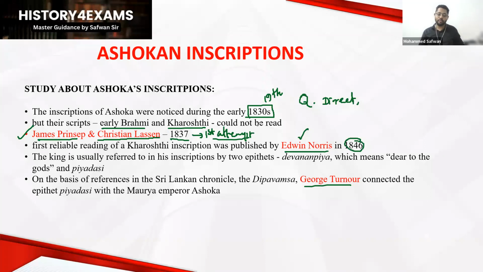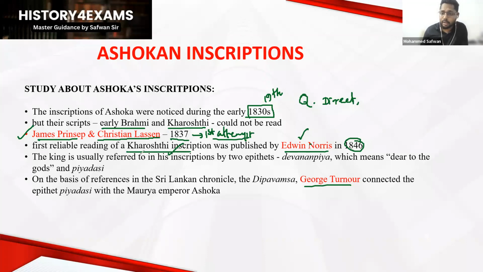So first we discussed the Brahmi script in 1837, then later the Kharoshthi inscription by Edwin Norris. You have to note this name and this inscription also. We say Kharoshthi language, and at the same time we have Brahmi language also. Brahmi was deciphered by James Prinsep and Christian Lassen. Then Edwin Norris deciphered the Kharoshthi inscription.